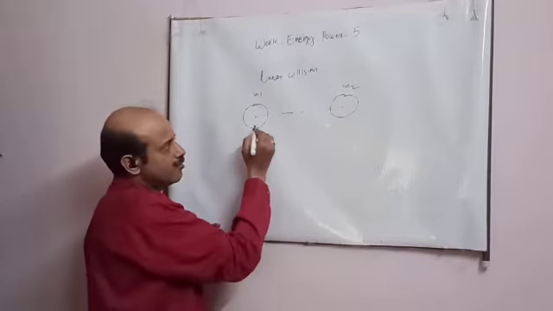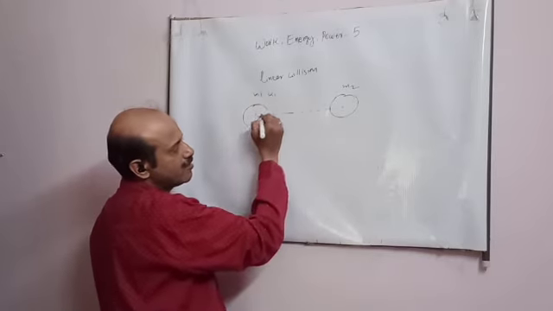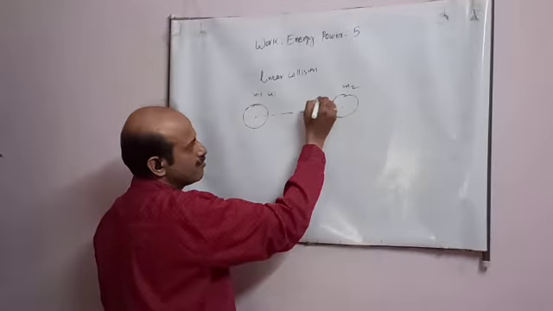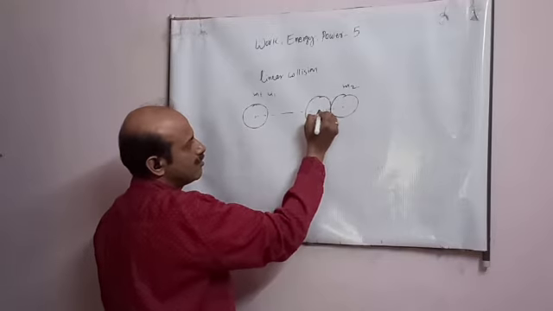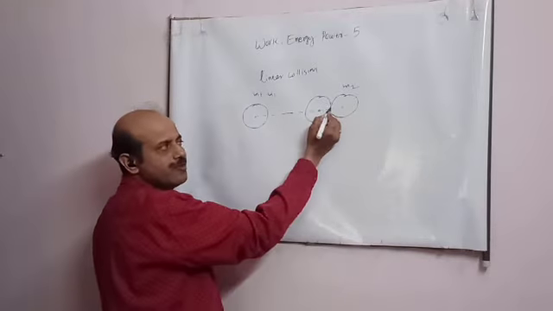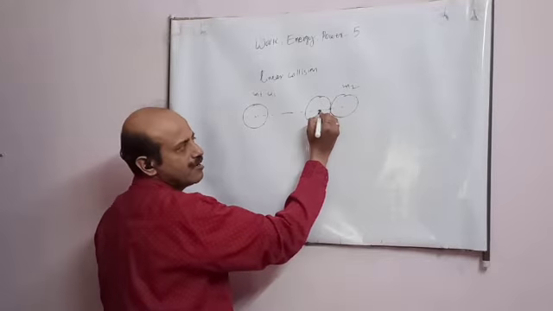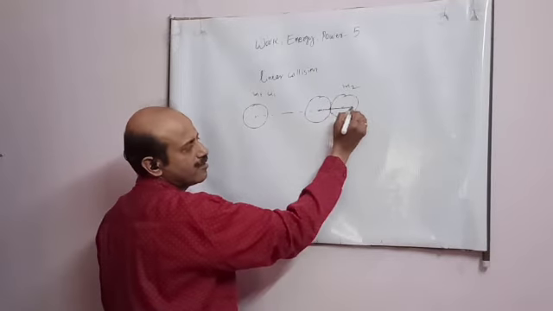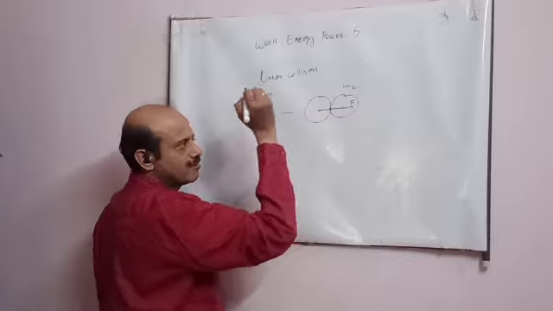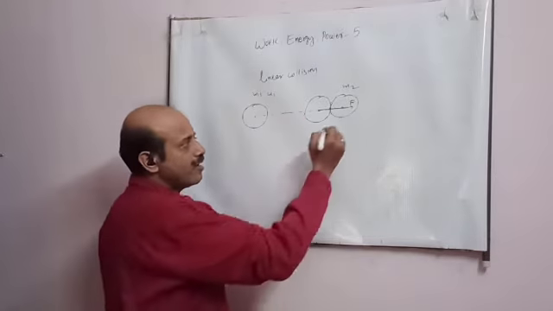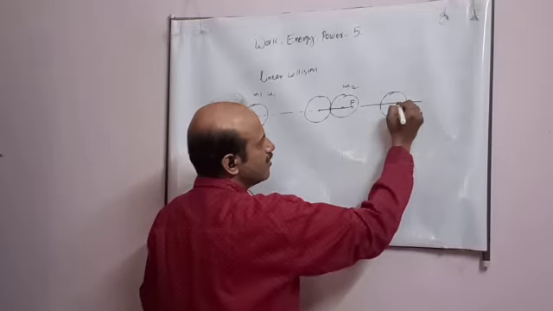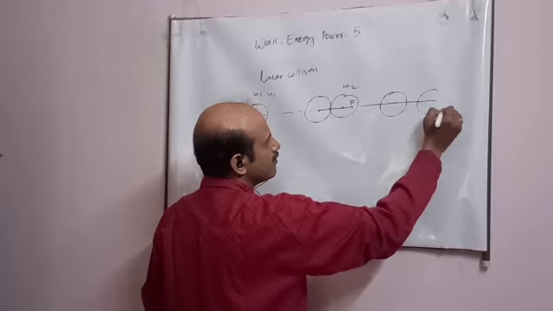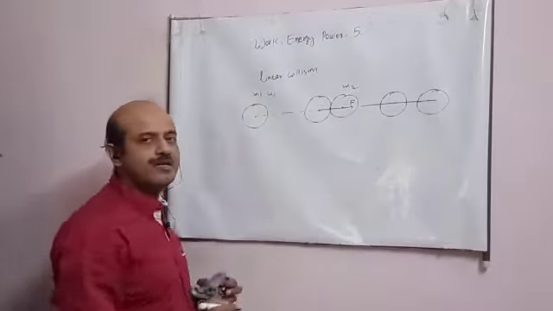When this object starts moving with velocity u on this side, it collides. Force acts along the center. This applies force along this direction, student. As a result, after collision they start moving in the same line separately. This is linear collision, student.